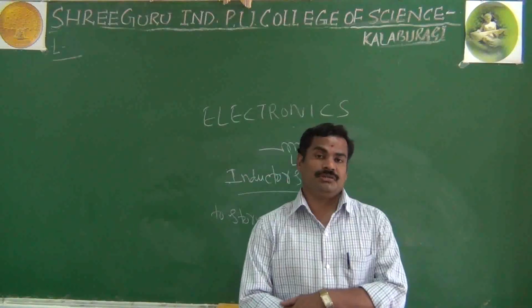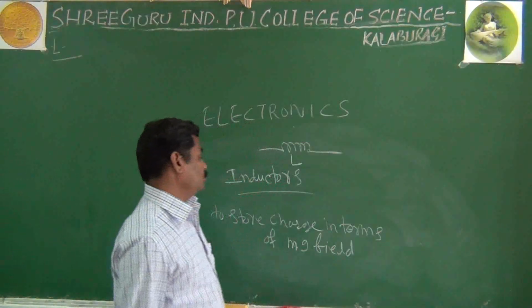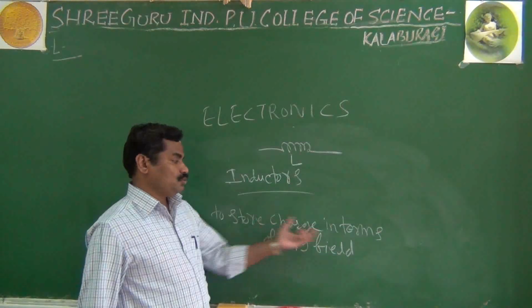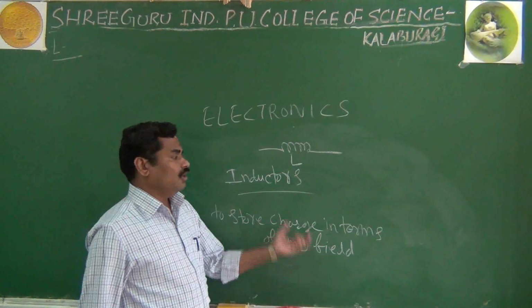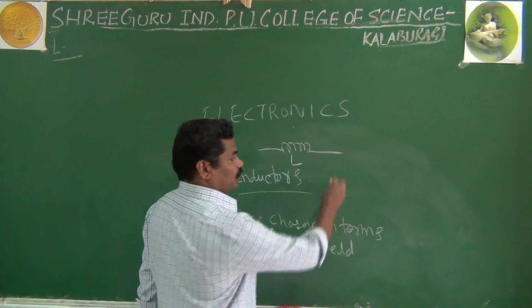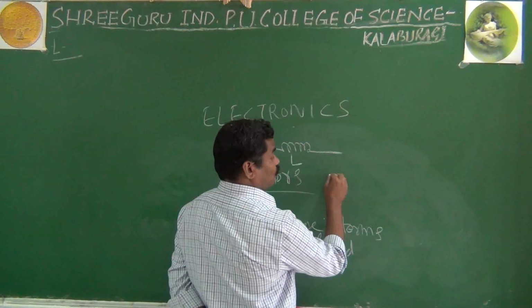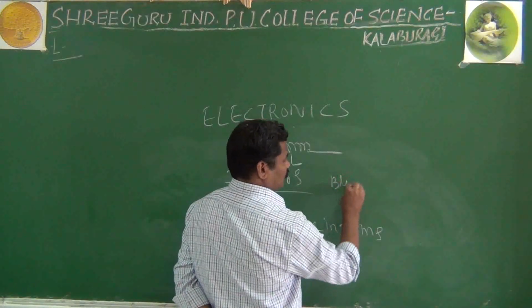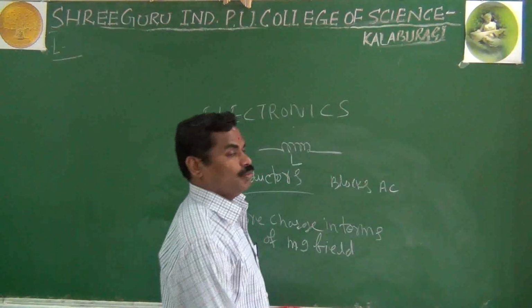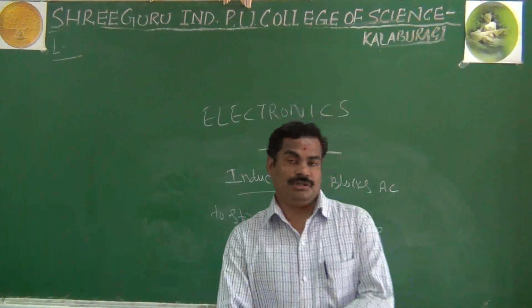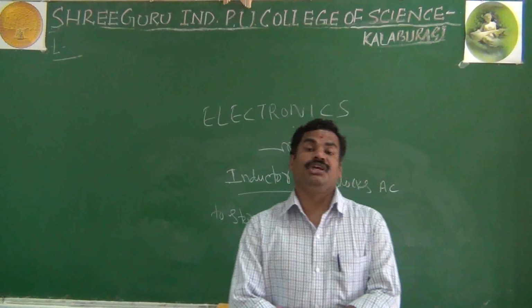That is nothing but inductor. And also important, inductor will store the charges in terms of magnetic field. And another important thing, the inductor blocks the AC. The most important property of inductor is that it blocks the AC.